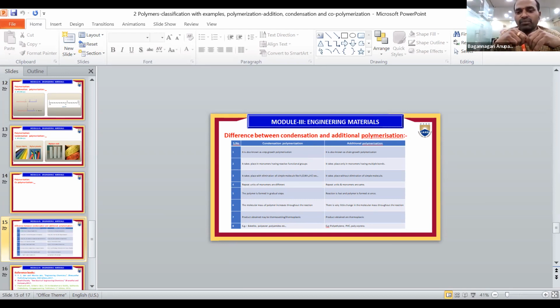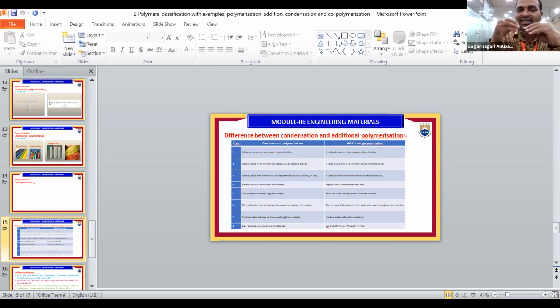In addition polymerization, the reaction is fast and the polymer is formed at once only. The molecular mass of the polymer increases throughout the reaction in condensation polymerization, increasing while the reaction is going on. Only a little bit of change takes place in addition polymerization.